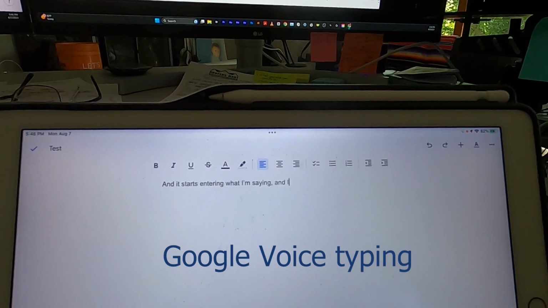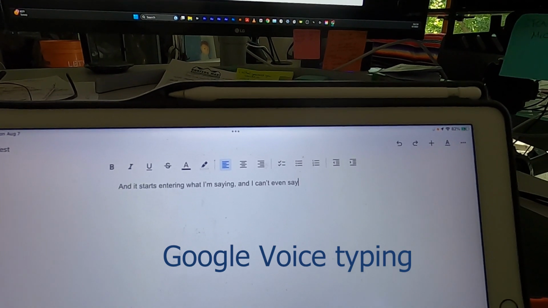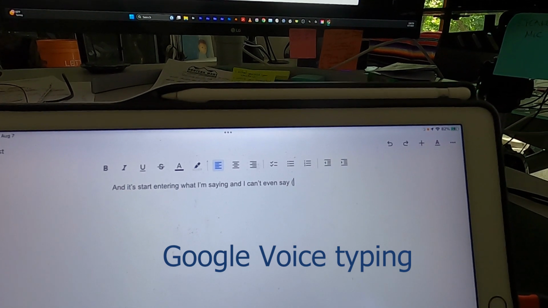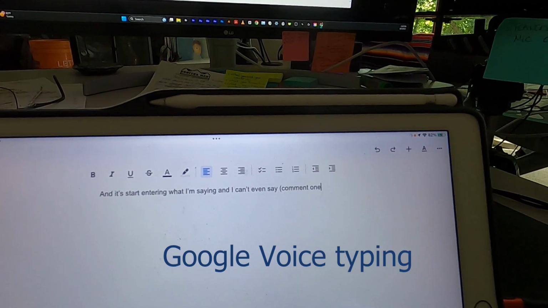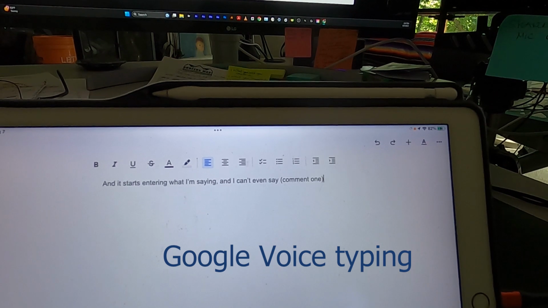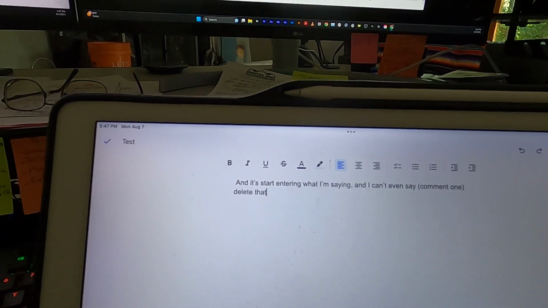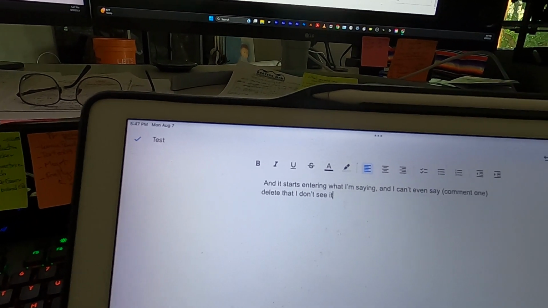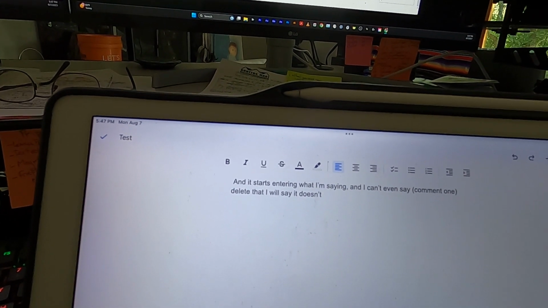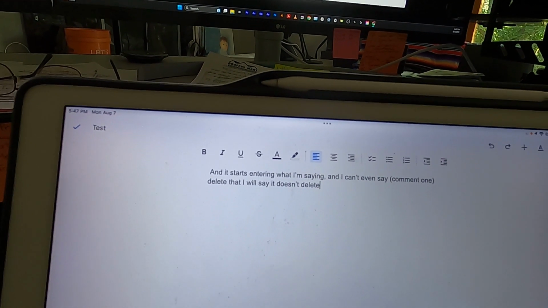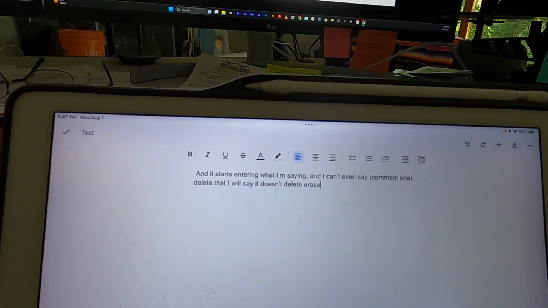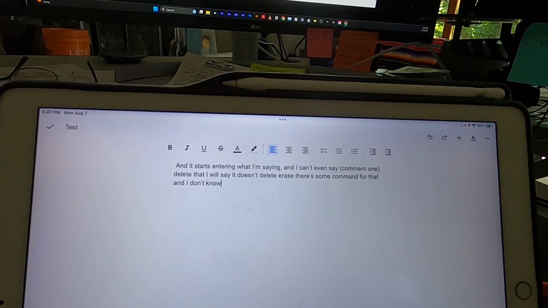And I can even say left parentheses, comment 1, right parentheses, delete that. Now see, it doesn't delete, erase. There's some command for that, and I don't know what it is.